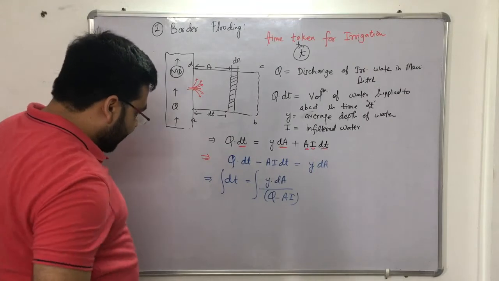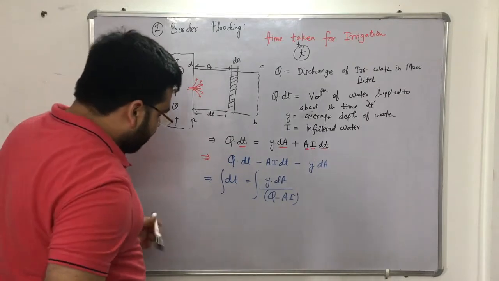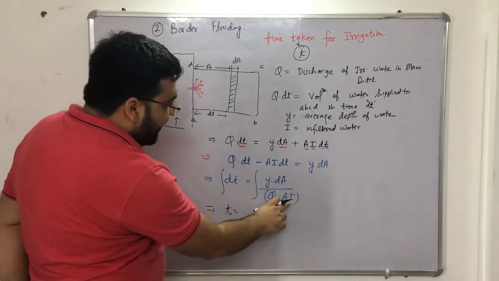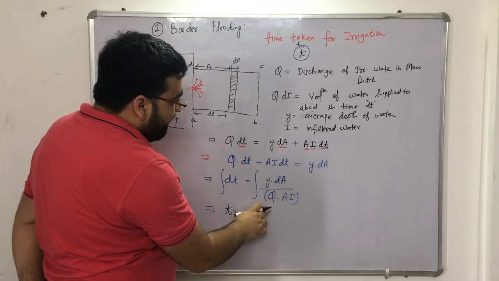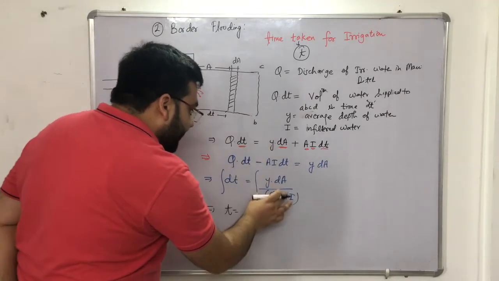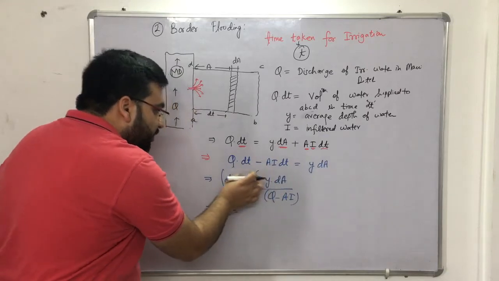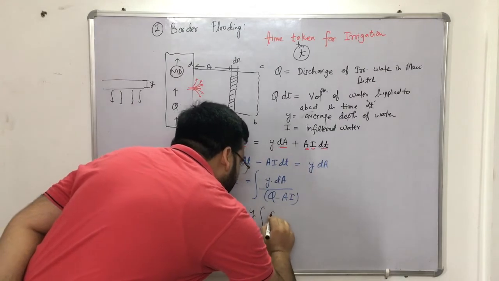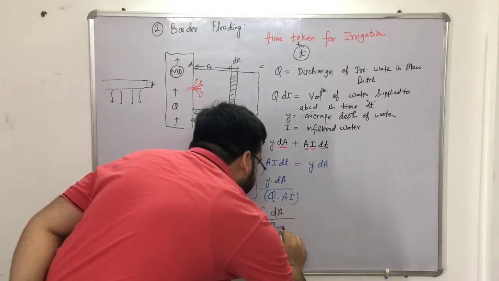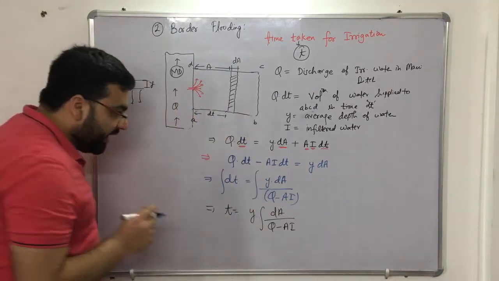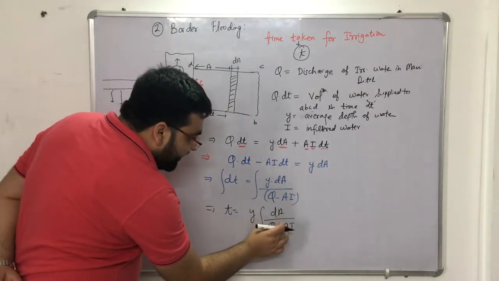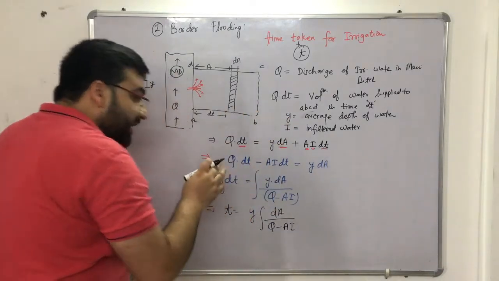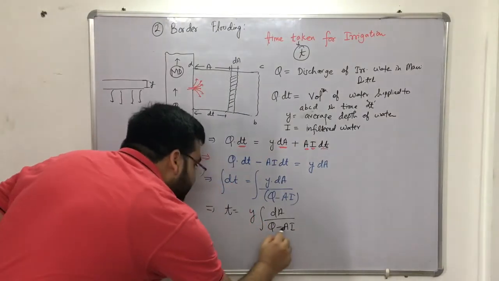If I integrate it, what will I be getting? Now let me do it like this. If I integrate it, on left hand side I will be getting time. On right hand side, take y common, because y will be constant or average depth. So y, if I take common, integration of dA divided by q minus ai, right? Okay. Now what it will be equal to? It will be equal to integration of 1 upon 1 minus x dx. How much it is? It is ln of x, right? ln of x divided by the differentiation of this part, right?